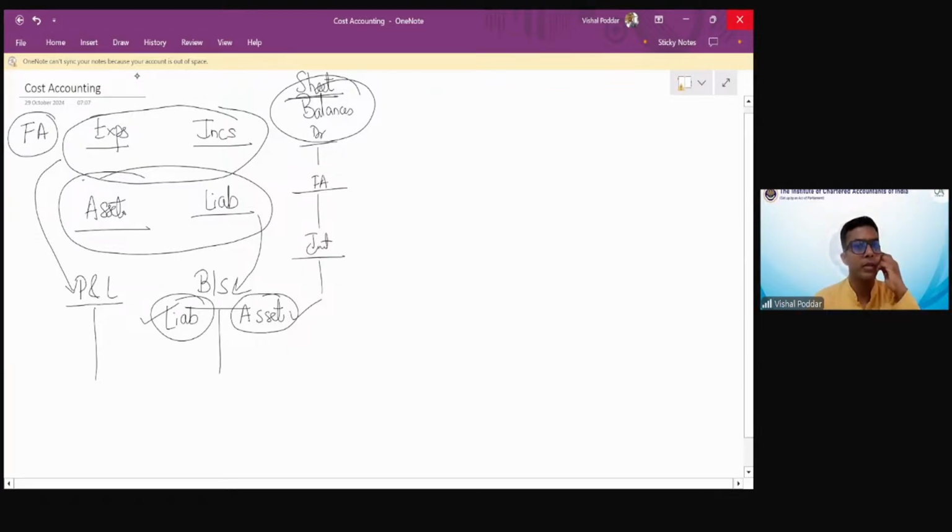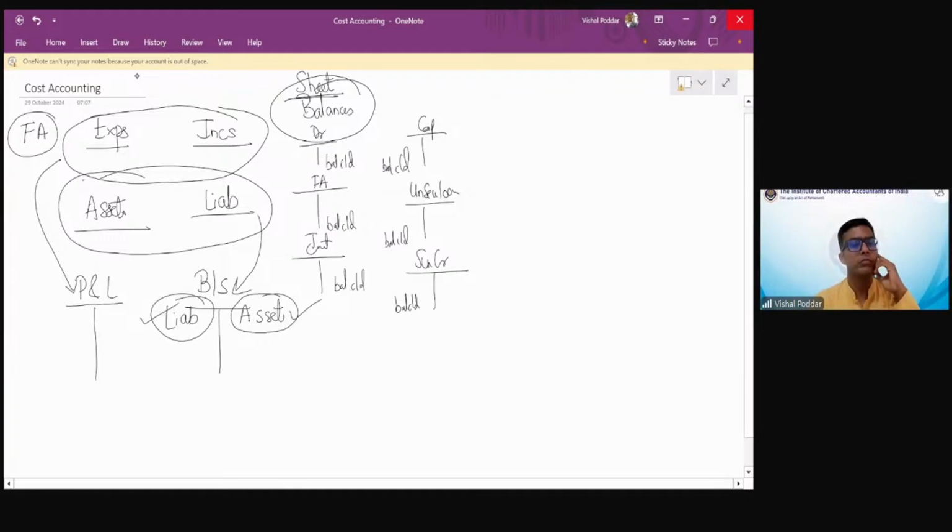Your closing balances appear on this side, right, students? And let me name few liabilities. So you have the capital balance, you have the unsecured and secured loans, you have the sundry creditors. When you close these, the balance is here.